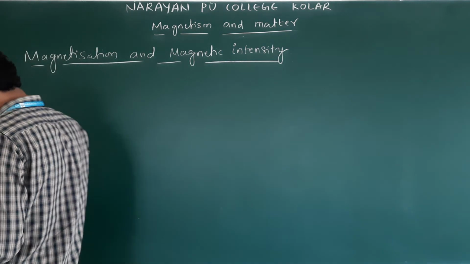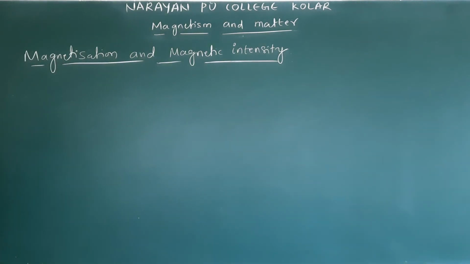So, this magnetization and magnetic intensity. Now, how to understand these two?